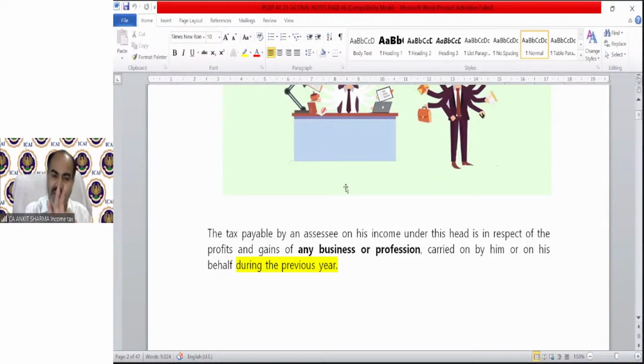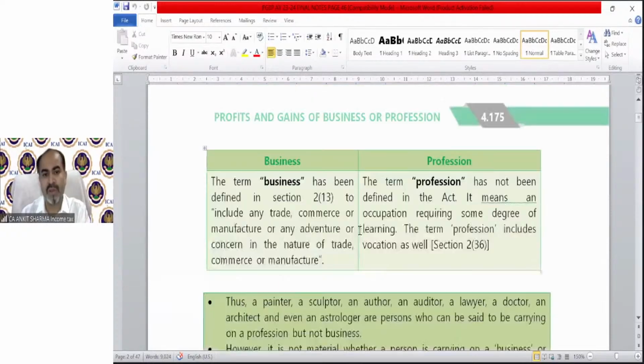I have highlighted the important words in a paragraph or a sentence. Whatever I have highlighted, that means that is the important term. So the tax payable on profit or gain of any business or profession, if that is carried on during the previous year, then we need to apply this head to calculate the profit or the gain. We need to understand the meaning of business and profession. So now we will move on to understand the meaning of business or profession.